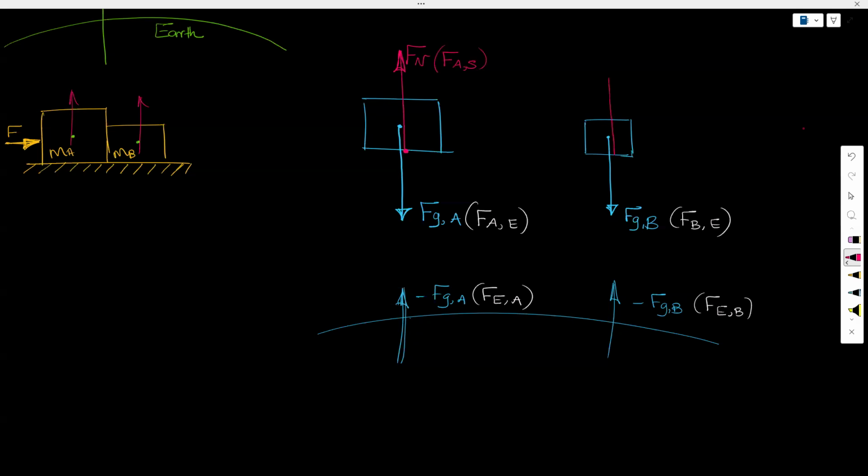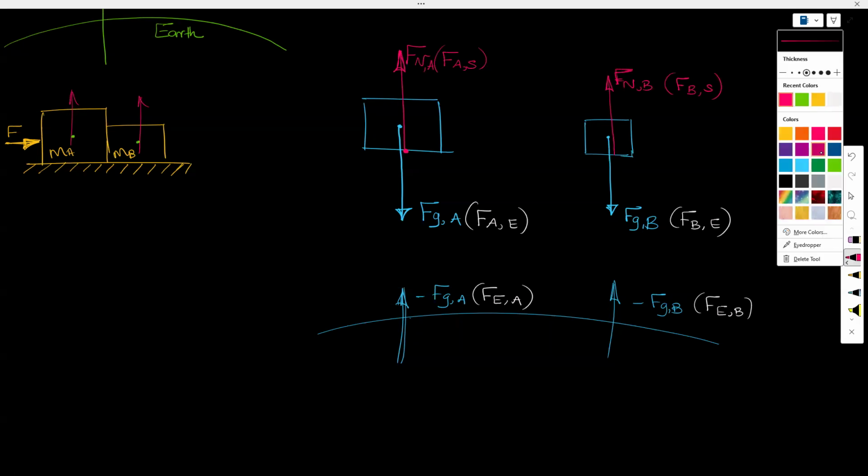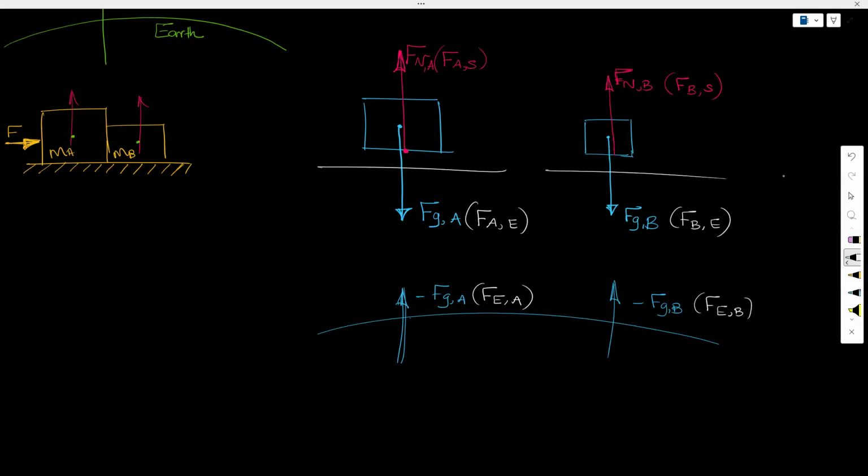Similarly, there will be a surface reaction force at B. So let's call it Fn B, the normal reaction force at B. These are just terminologies, or the way that we write it, so that we understand which force is which, right? Force acting at B by the surface. So if there is a force, then there should be an equal and opposite force acting on the surface. We do not have the surface drawn here, so let's draw a surface. So that's the surface underneath. And we are going to have a force that is acting on that surface. So I'm going to call this the force acting on the surface by A. Similarly, I will have another one, the force acting on the surface by B.